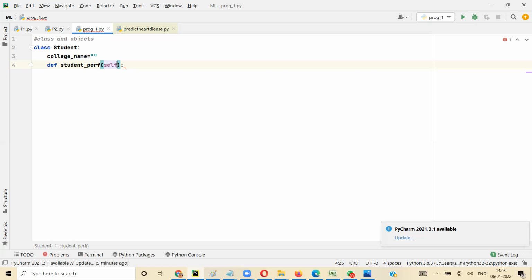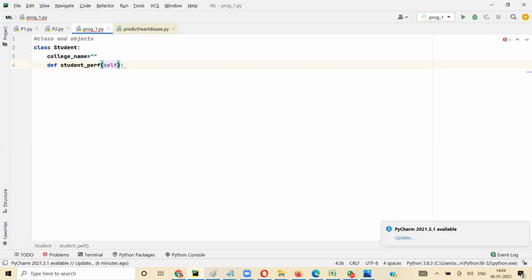It will be common for all the dogs, right? But if I talk about dog name, my dog will have a different name, your dog will have a different name. So that's the object level variable. So similarly, you have class level variable and object level variable. The color of the dog cannot be class level, it has to be object level, because that will vary between my dog and your dog, right?